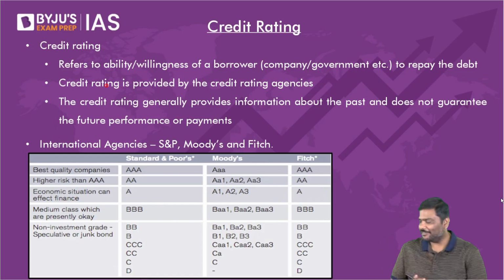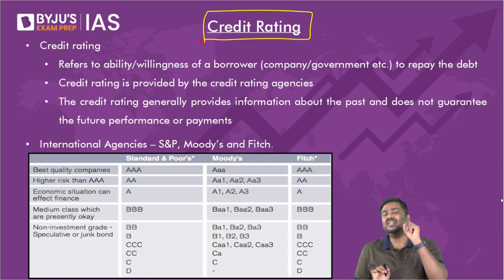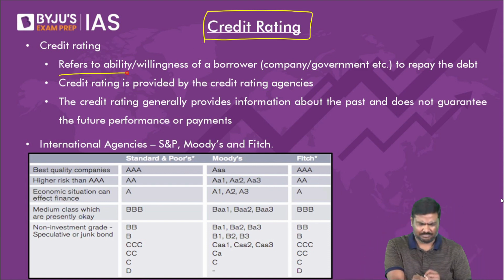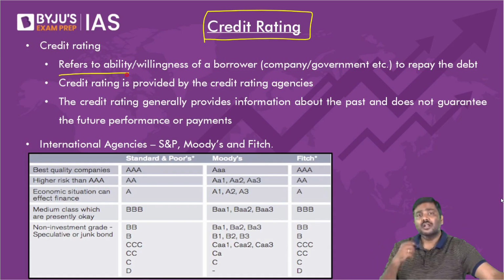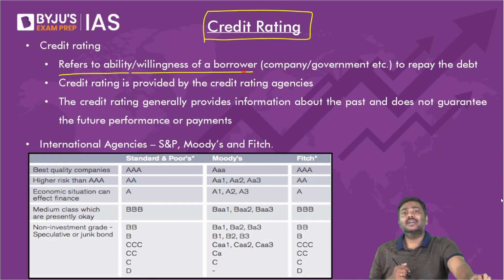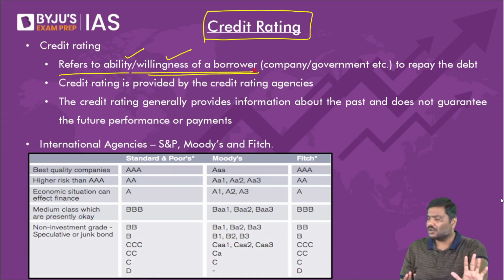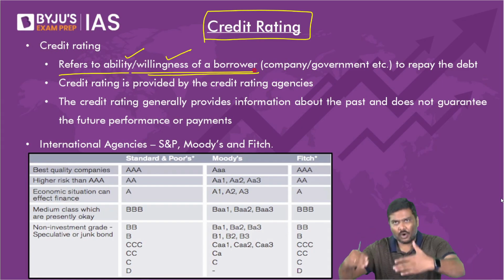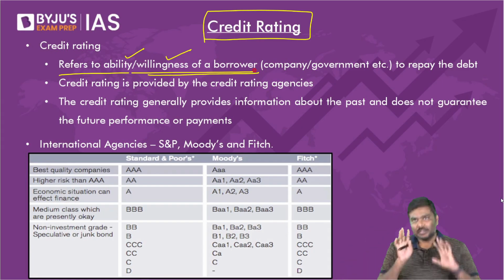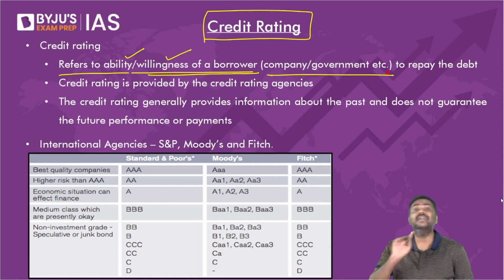Next concept, credit rating. Very, very simple concept. What is credit rating? Credit rating refers to the credit capacity or ability or the willingness of a borrower. Very simple idea. Do not complicate it. Credit rating represents creditworthiness. Creditworthiness means what? The willingness of the borrower to repay the money. For individuals, we have the CIBIL score. For governments and companies, we have the concept of credit rating.